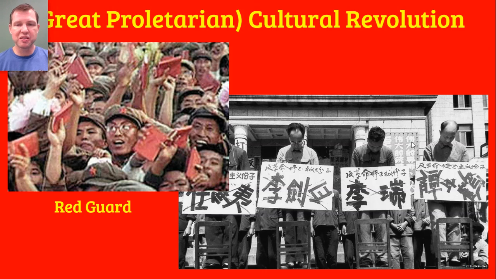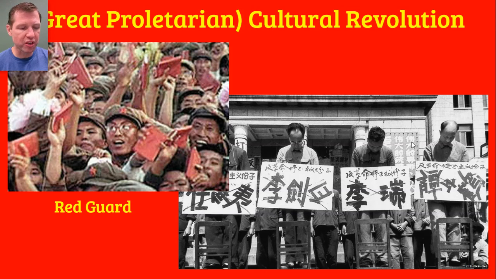So they weren't quite as committed as Mao saw it. They weren't as committed to communism as the younger generation were. By 1966, that younger generation had grown up with Mao as their leader. Mao had been in charge for 17 years by 1966. And this generation of people had grown up with their schools indoctrinating them with the beliefs of communism, but also with the cult of personality of Mao.